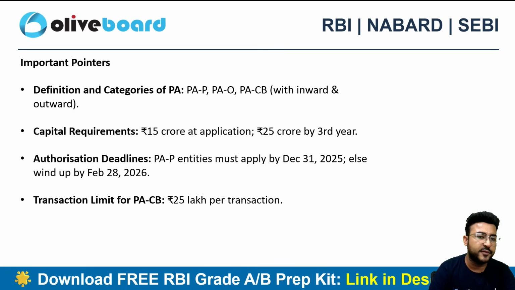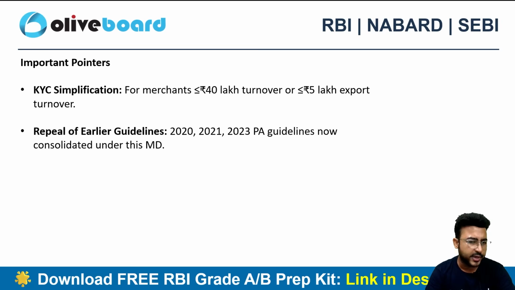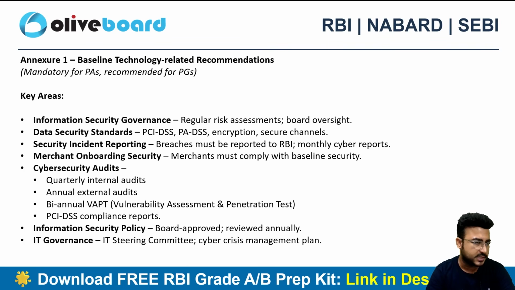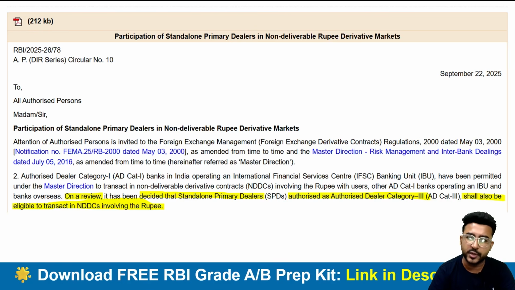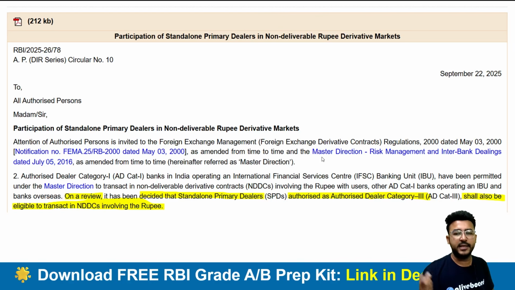Then at the end of this circular I have given you some important pointers as well for your examination purpose. Then there is annexure 1 and annexure 2. Don't go into too much detail of the process oriented things. Rather focus more on the dates and the data related things from the circular. It will be more beneficial for your examination.